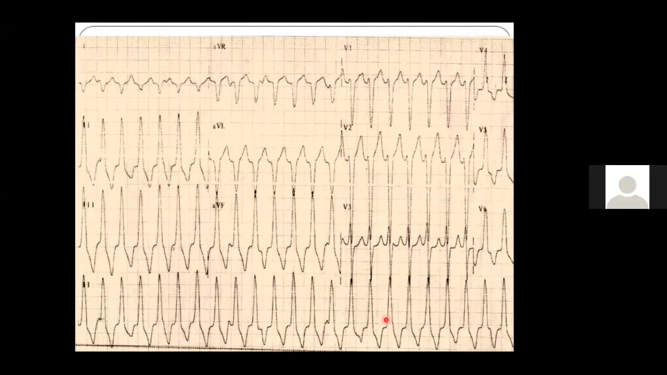Is there a presence of AV dissociation? Can you see this? This is the presence of a P wave. This is a P wave, and this is a P wave. We have a feature suggesting AV dissociation, and so it is more likely that this ECG is a VT.